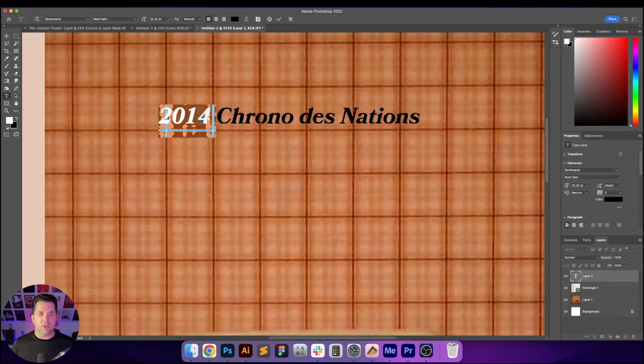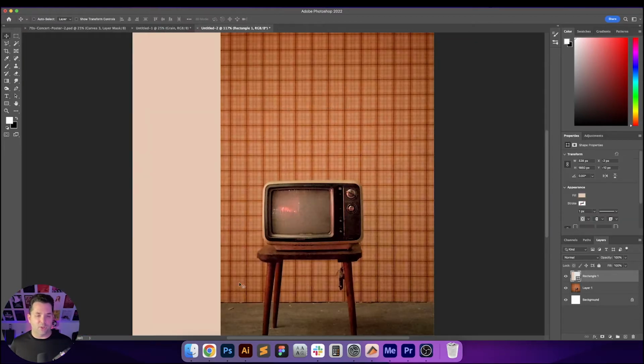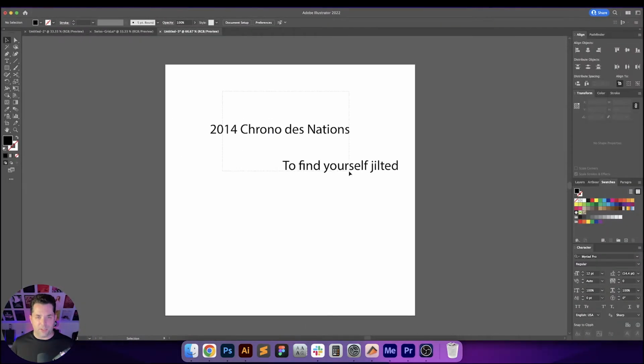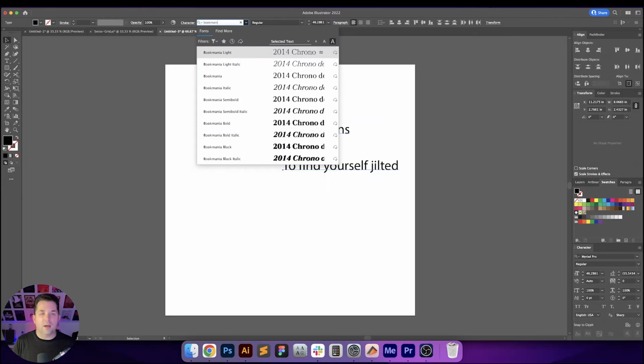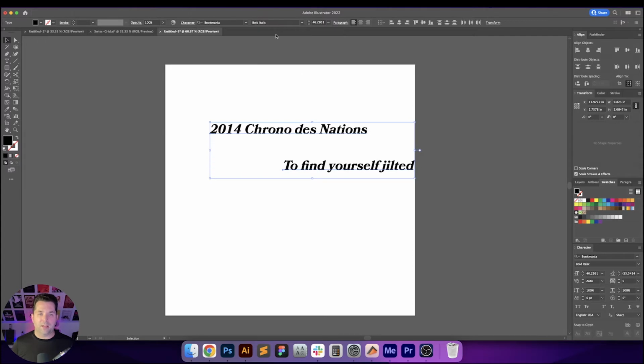Okay, so let me do this. Actually, you know what? I think I'm going to do the type layout in Illustrator, because that'll be a lot easier to work with the type, and then I can just copy and paste it into Photoshop. All right, so Bookmania, bold italic.